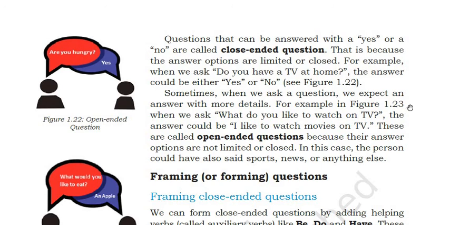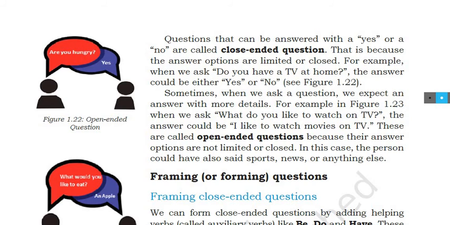Sometimes when we ask a question, we expect an answer with more details, right? For example, when we ask, what do you like to watch on TV? The answer could be, I like to watch movies on TV. These are called open-ended questions, because their answer options are not limited or closed. In this case, the person could have also said sports, news, or anything else. Anything other than yes or no comes under open-ended questions. As simple as that.